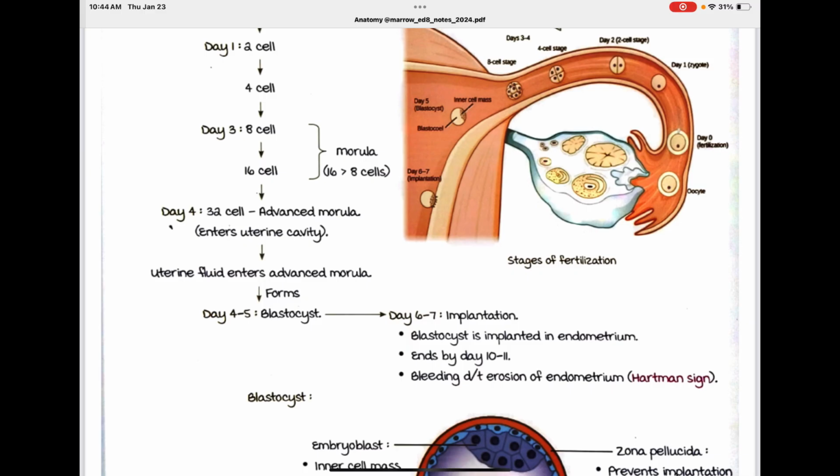So I would like to remember this. Day 6 to 7, that is 1 week, is the time of implantation. Blastocyst is implanted in the endometrium, ends by day 10 to 11. Bleeding due to erosion of endometrium, Hartmann's sign.